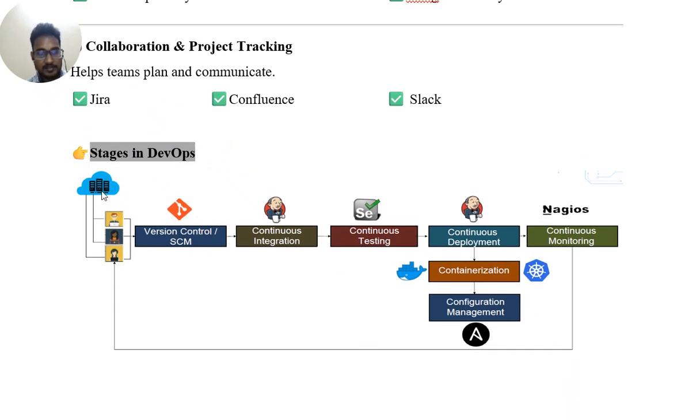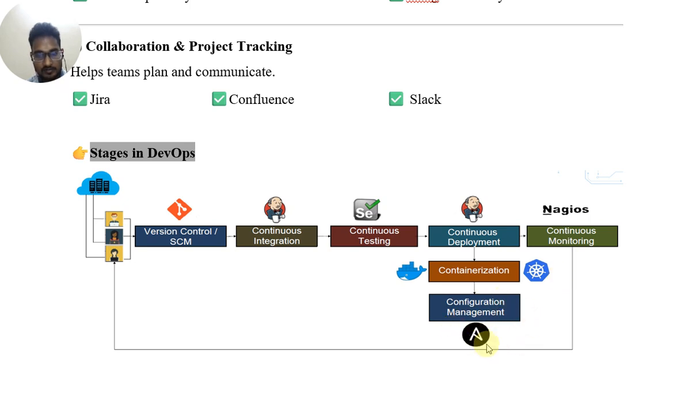Stages in DevOps. This is the cloud server, this is the developer, with a version control system, SCM, Git. Continuous integration tools are Jenkins, continuous testing tools are Selenium, continuous deployment tools are Jenkins, and containerization tools are Docker and Kubernetes.